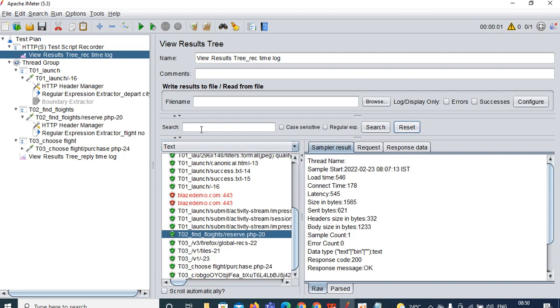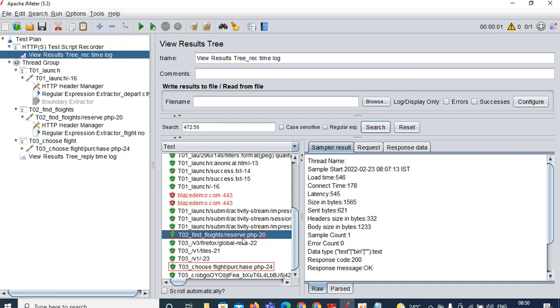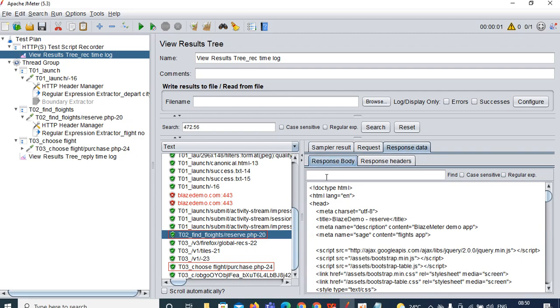Already you have searched, right? So search for that value 472.56, click on the search. Nothing is highlighted above. So you can see request number 20 is highlighted over here. See request number 20. Go to that, go to the response data, go to the response body, search for the same value over here, 472.56.